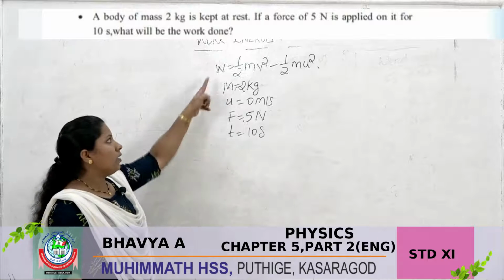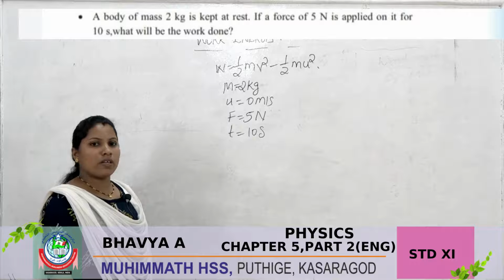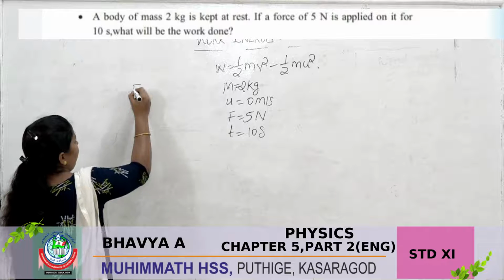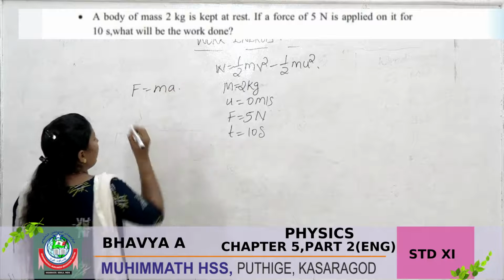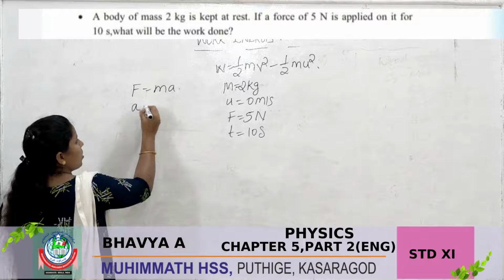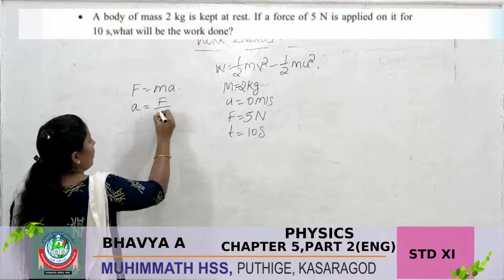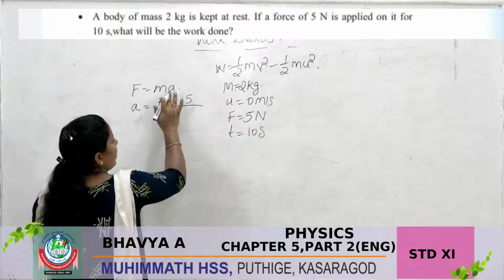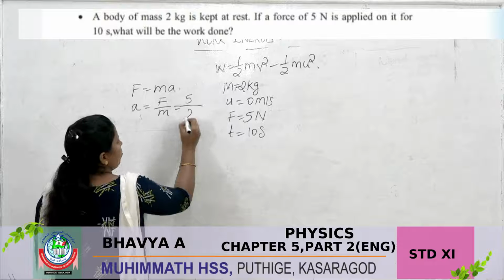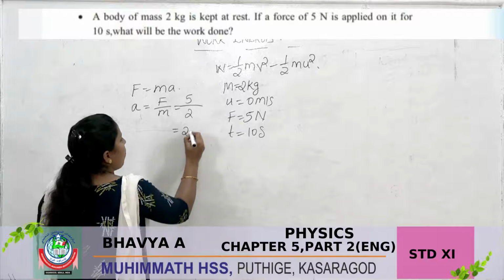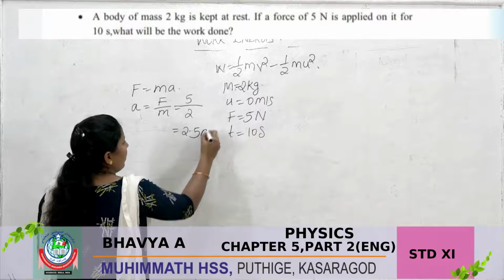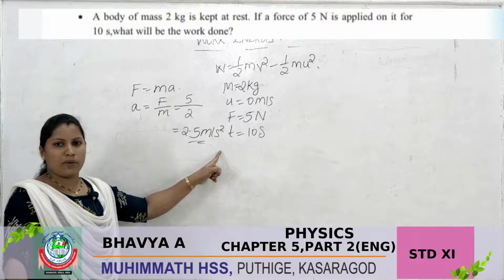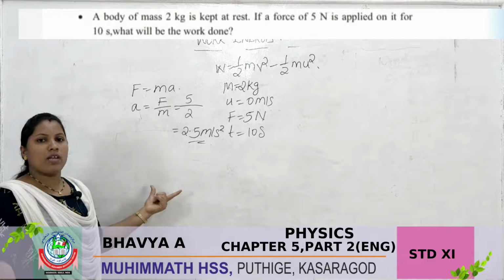So how do we calculate work done? First we want to calculate acceleration. You know that F = ma, so acceleration a = F/m. The F value is 5 and the m value is 2, so we get 2.5 meter per second square. Next we want to calculate the value of v.